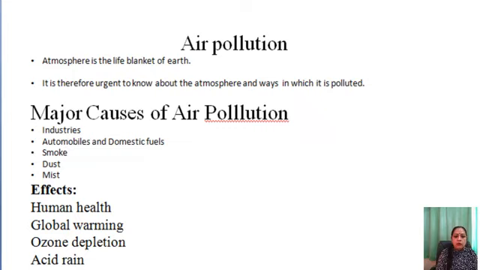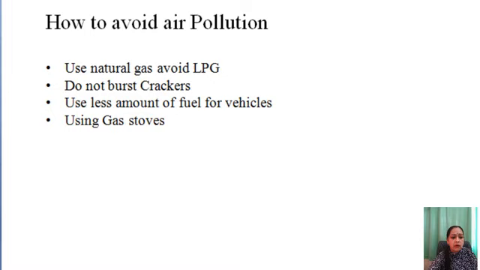Now we will discuss the various effects of air pollution. The effects are on human health, global warming, ozone depletion and acid rain. These are some of the measurable effects caused by air pollution. Next, we will discuss how to avoid air pollution. There are some points which we will discuss.